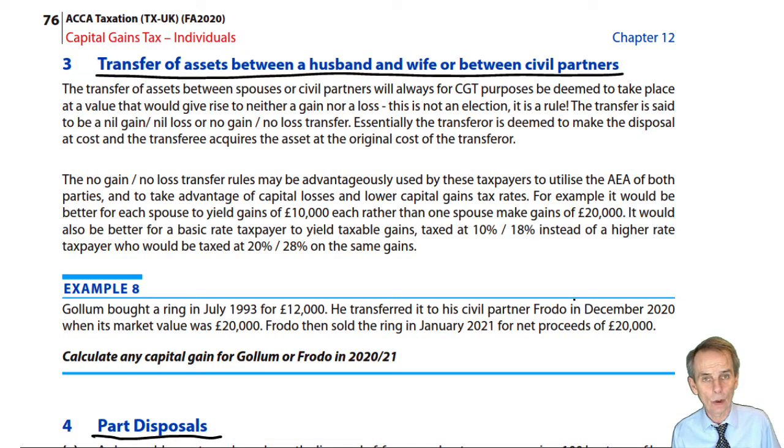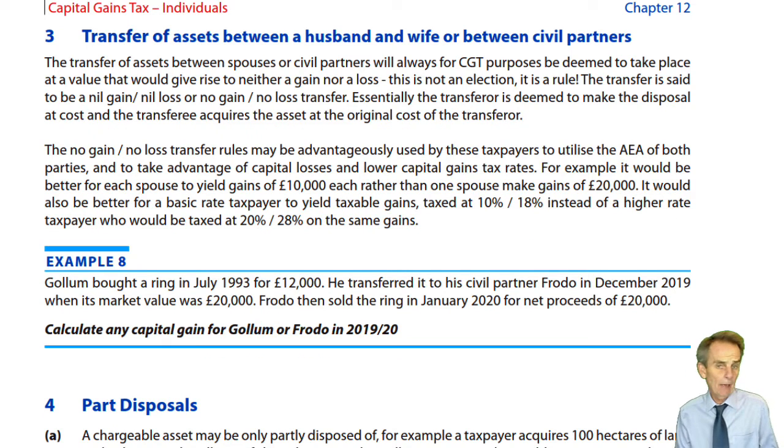In this session, now having already dealt with the basics of CGT, how we calculate gains, losses, how we bring them all together to establish taxable gains, and then how we proceed to work out the CGT liability on those gains. Having done that, we now look at some special rules that apply in specific circumstances, any one of which, of course, could be tested within your examination.